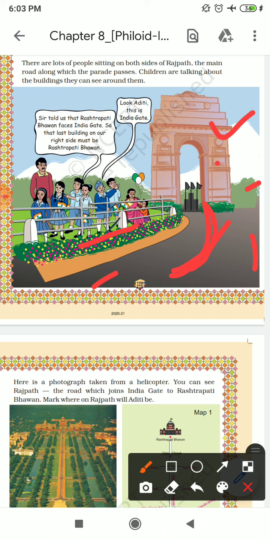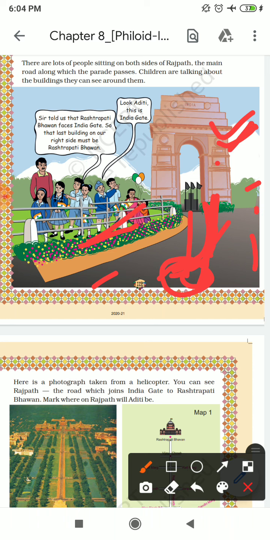Sir told us that Rashtrapati Bhavan faces India Gate, so that last building on our right side must be Rashtrapati Bhavan. See, this road is known as Rajpath. This is India Gate, so in front of India Gate there will be Rashtrapati Bhavan. Now we understand Rajpath and India Gate.